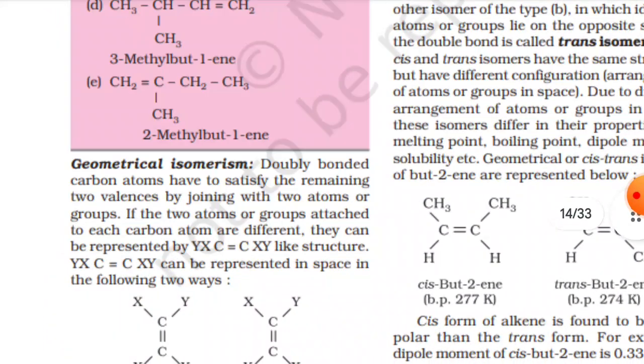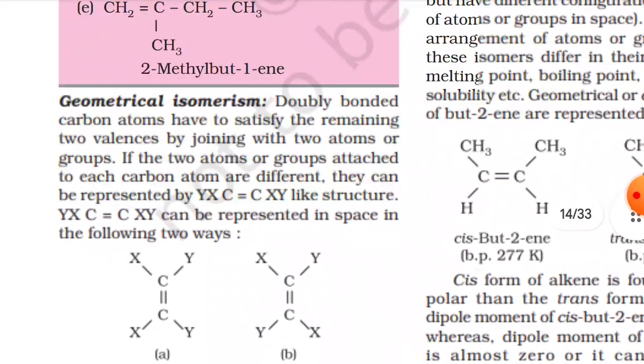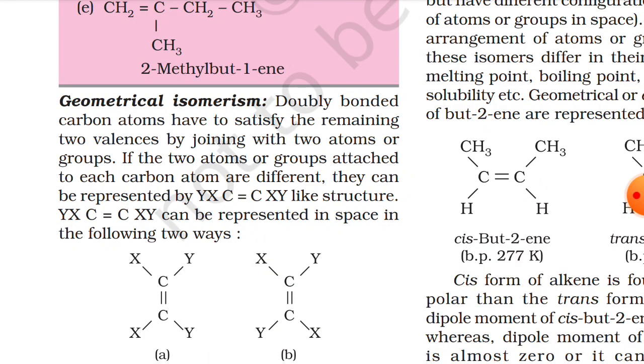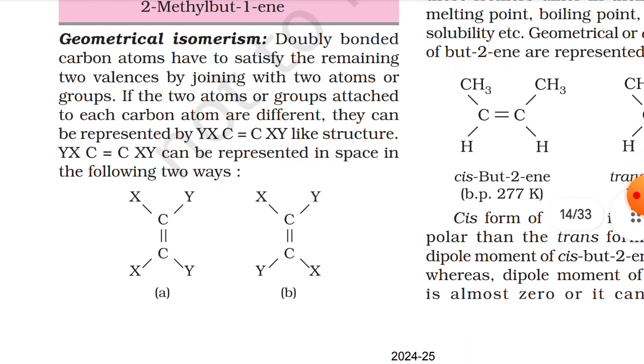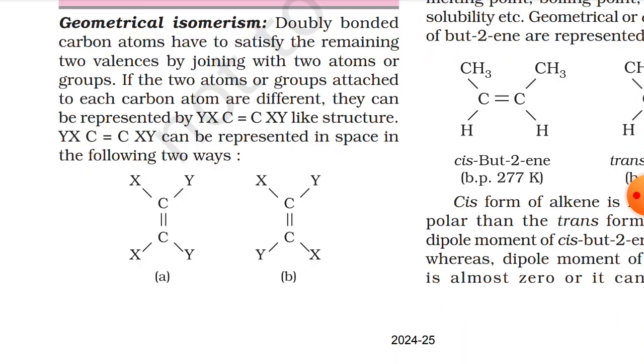Now, geometrical isomerism. Doubly bonded carbon atoms have to satisfy the remaining two valencies by joining the two atoms or groups. If the two atoms or groups attached to each carbon atom are different, they can be represented by YXC double bond CXY like structure. YXC double bond CXY can be represented in the space in the following two ways. Here are the two ways which you can see on the screen mentioned as A and B.